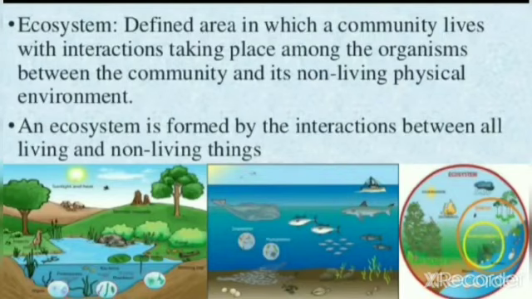So first of all, we have to know what is an ecosystem. It is a defined area in which a community lives, with interaction taking place among the organisms of the community and its non-living physical environment. An ecosystem is formed by the interaction between all living and non-living things.